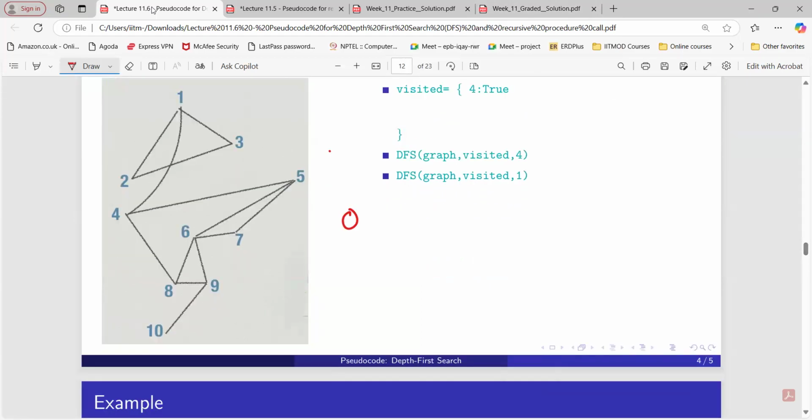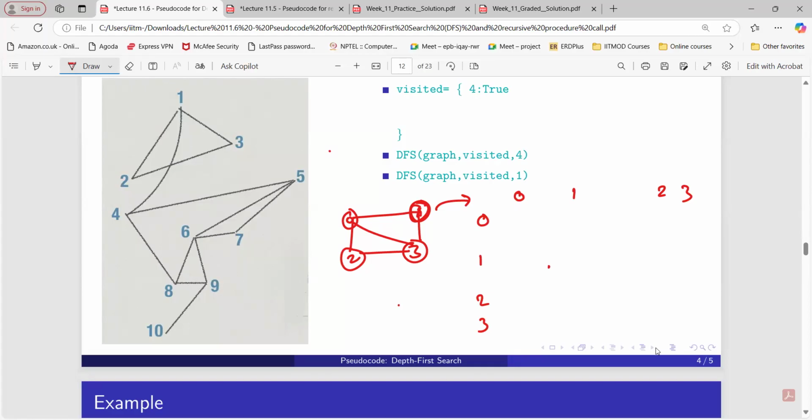See, if it works both sides, A is a classmate of B and B is a classmate of A, so we have these 4 nodes like this, and it's not a directed graph. Undirected graph: 0, 1, 2, 3. How will the adjacency matrix look here? We have 4 nodes, so it will be a 4 by 4 matrix, with column numbers 0, 1, 2, 3 and row numbers 0, 1, 2, 3.